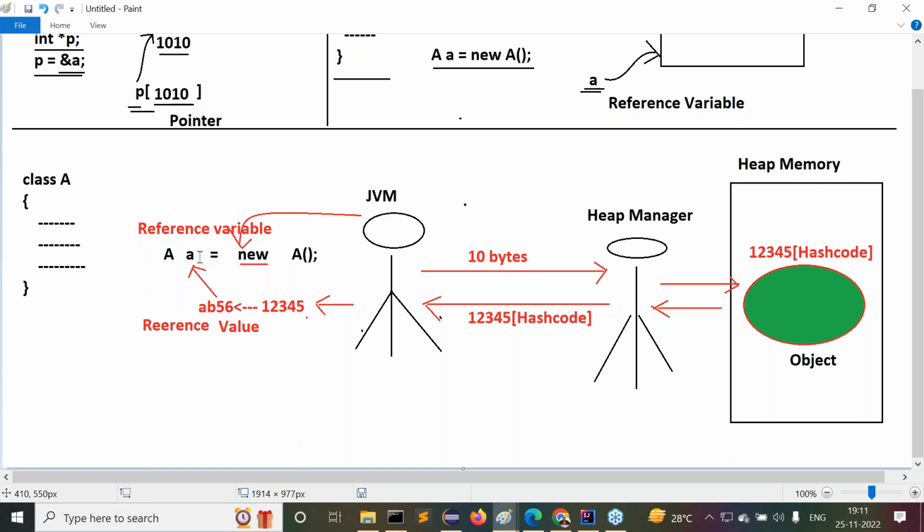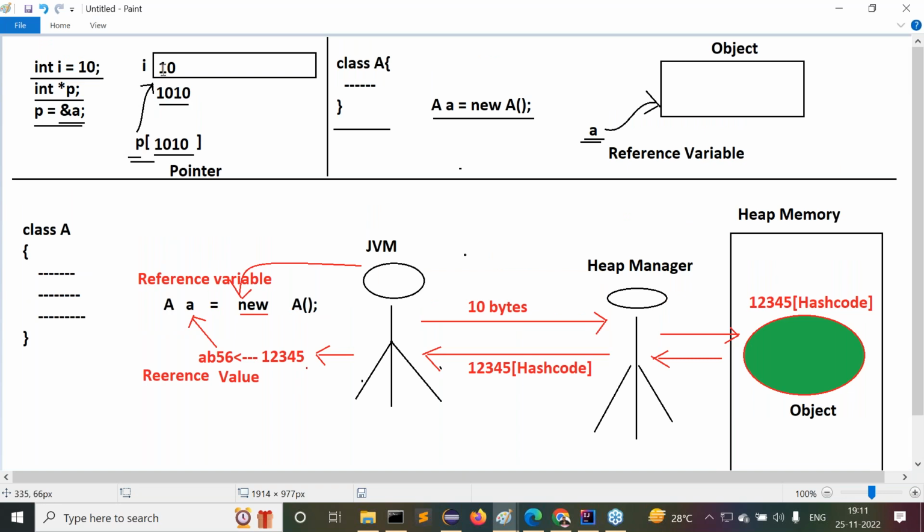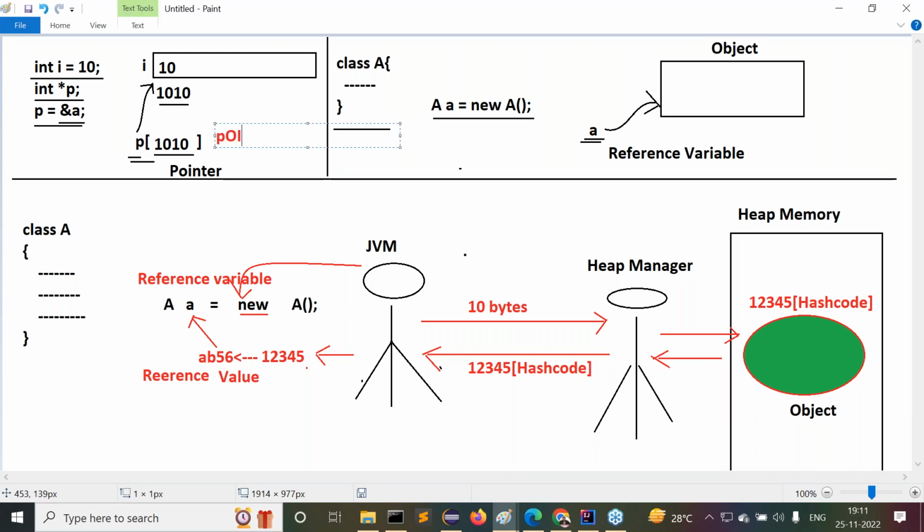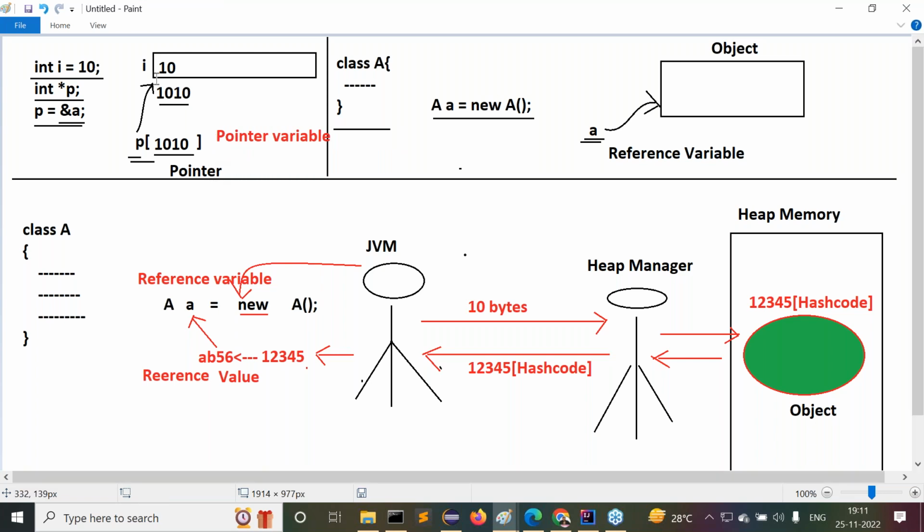Now we got the difference between a pointer variable and a reference variable. In C and C++, a variable is referring to a block of memory by storing its address location. That's why it is called a pointer variable. Am I right or not? In the case of C and C++, a variable refers to a block of memory by storing its address location.